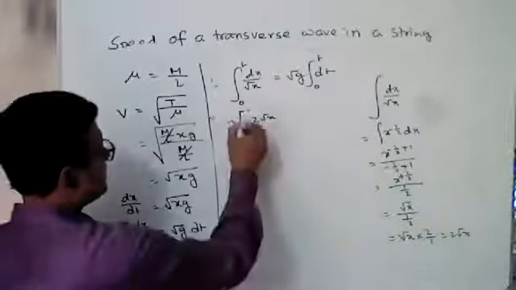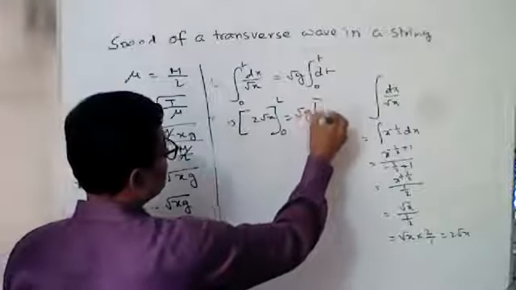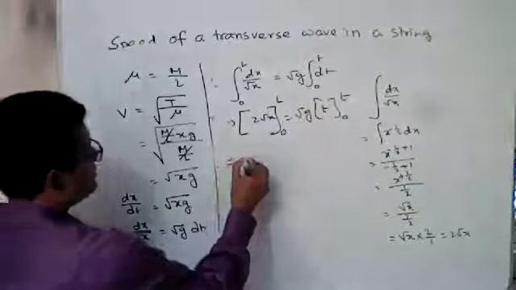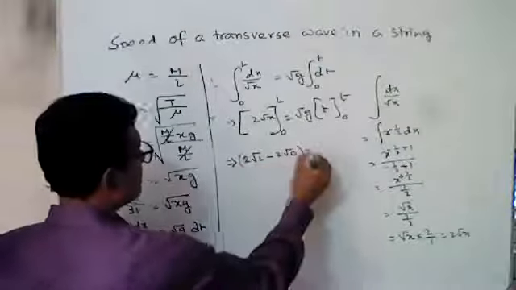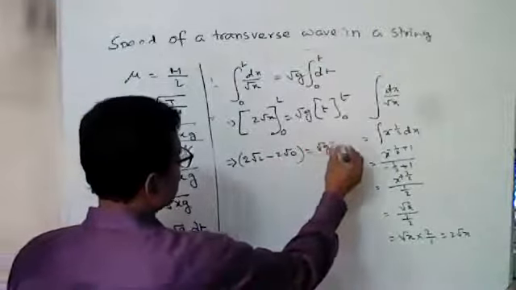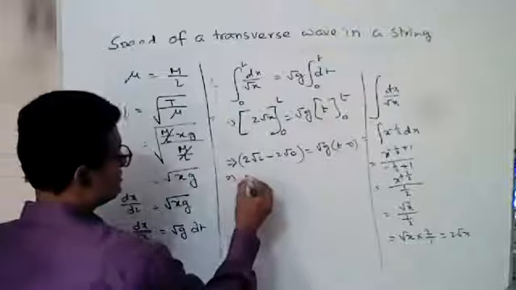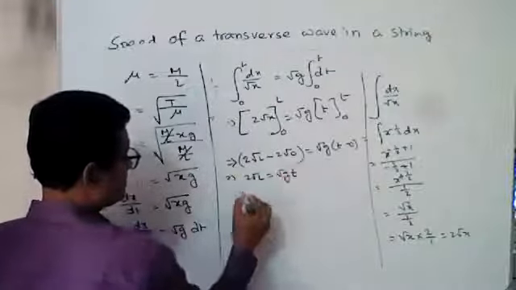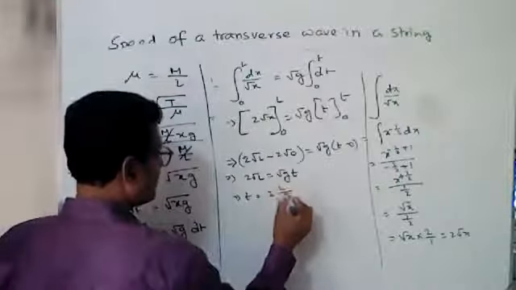So 2 root x from 0 to L equals root over g times t from 0 to t. So 2 root over L minus 2 root 0 equals root over g into t minus 0. So 2 root over L equals root over g into t, so t equals 2 root over L by g.